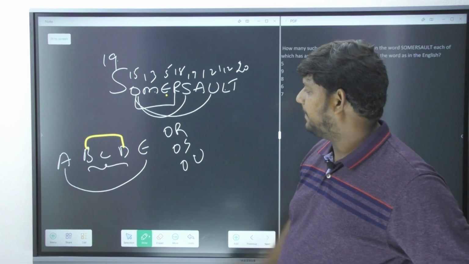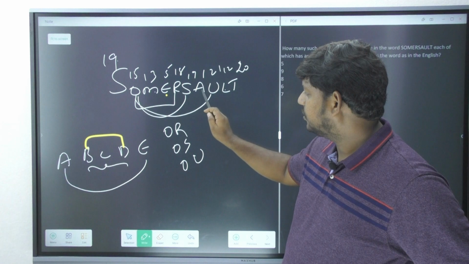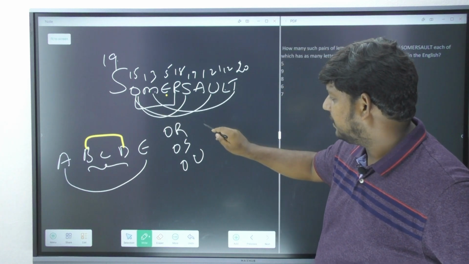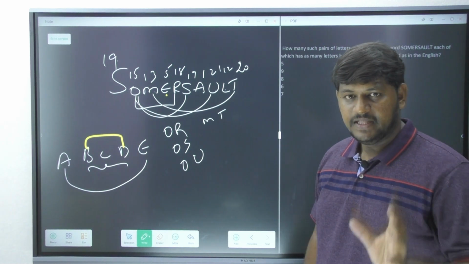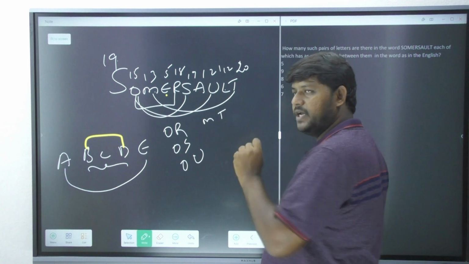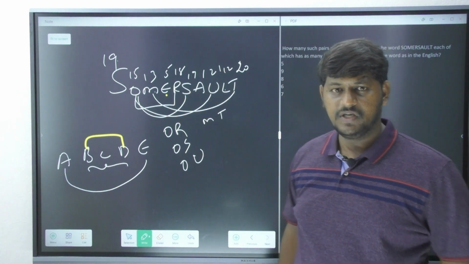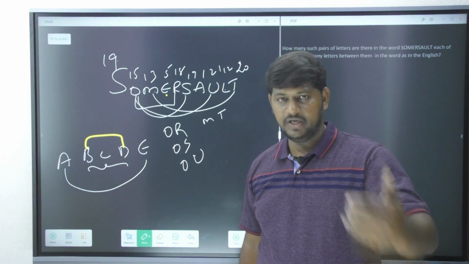Next, let's go with the M. M, N, O, P, Q, R, S, T. Yes, M and T is a pair, because the distance between M and T in the English alphabet is the same distance observed over here, so we are going to call it a pair. If you are thorough with the place values, it's going to be much clearer for you.